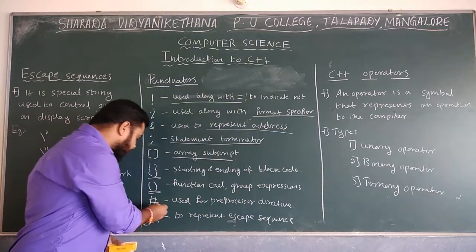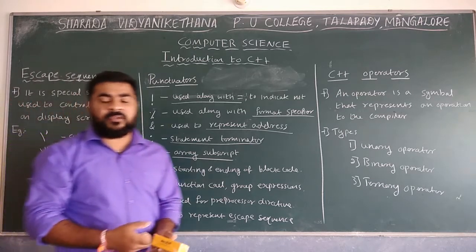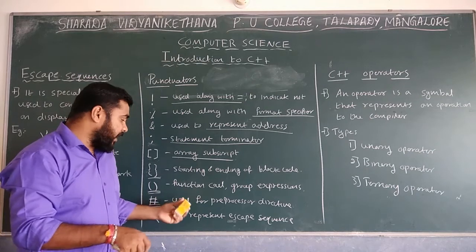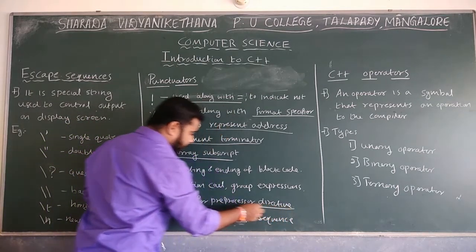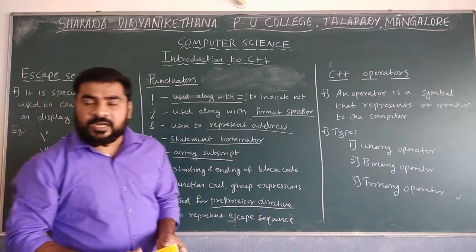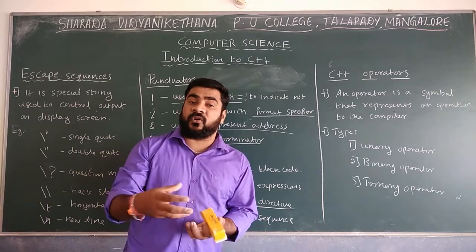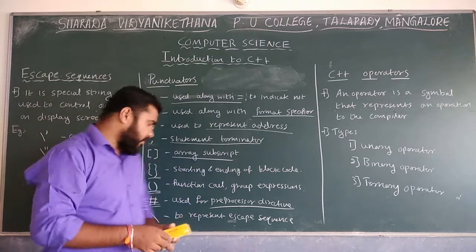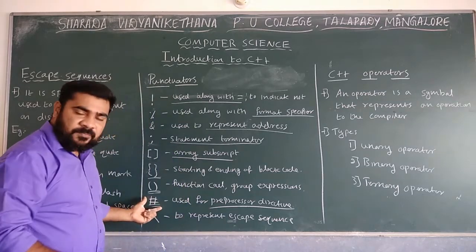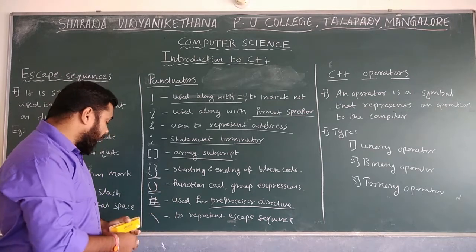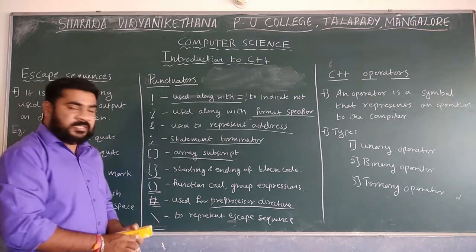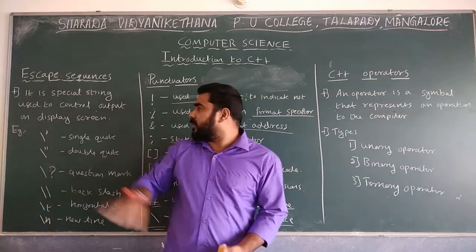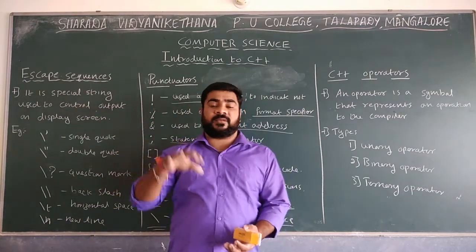The next one is hash. Normally, in case of Instagram, we use hashtag. Here, hashtag or hash is used for the preprocessor directive, if you want to process anything before executing. And the last one is backslash, which I already explained, is for the escape sequence.